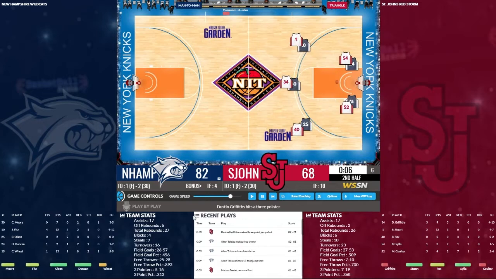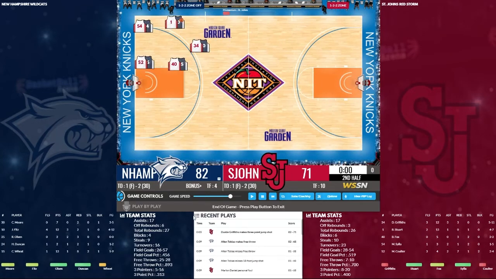One out of 2 at the line for Tobias, and we are going to walk out of this one 82-71 winners in the first round of the preseason NIT against St. John's.